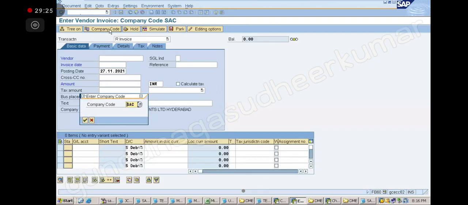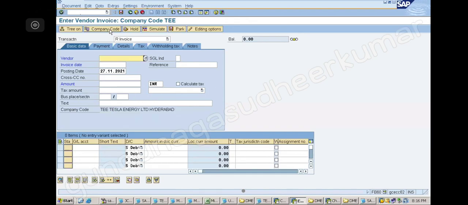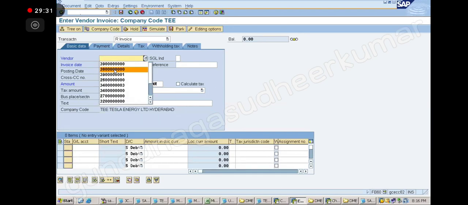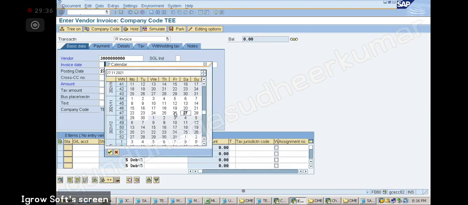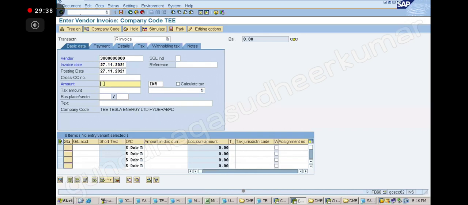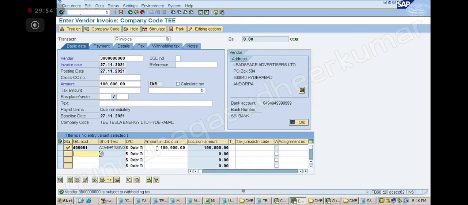Now company code. What is the company code? Now vendor number is 38, sir. 38. Invoice date, today. Amount is how much? 1 lakh I will give. Okay, sir. Easy for us to calculate, na? Now I'll give the expense account like this and put star here. Then you see it is giving the message vendor 38 is subject to withholding tax, right? So I will go to withholding tax.